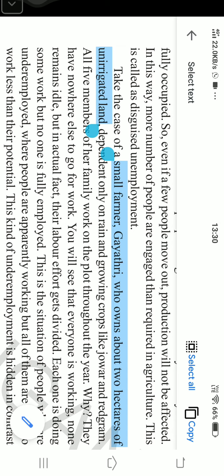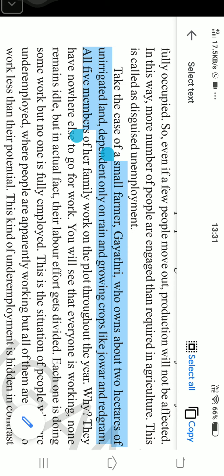How can we say that Gayatri is a small farmer? Farmers who have below 2 hectares of land are called small farmers, right? She depends only on rains. And what are the crops she is cultivating? Jowar and red gram. In her family, 5 members are there, right? All these 5 members are working on the 2 hectares of unirrigated land. Actually, all these 5 members are not required. Some 2 or 3 members are enough.